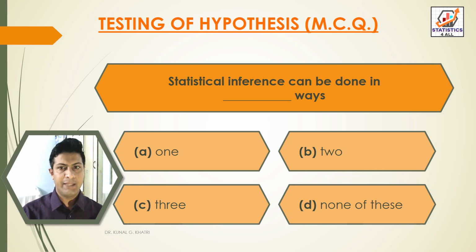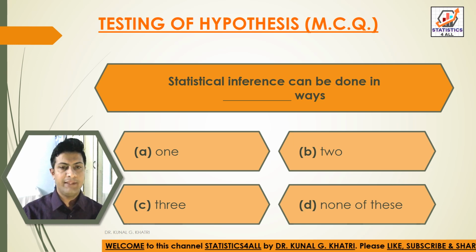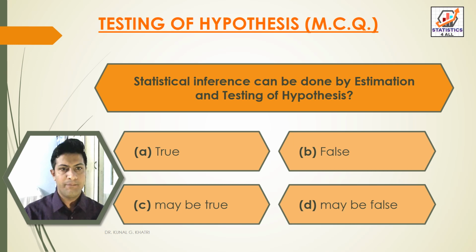Next question, statistical inference can be done in dash ways. Option A 1, option B 2, option C 3, option D none of these. So here we have answer option B 2. Statistical inference can be done in two ways. Next question.